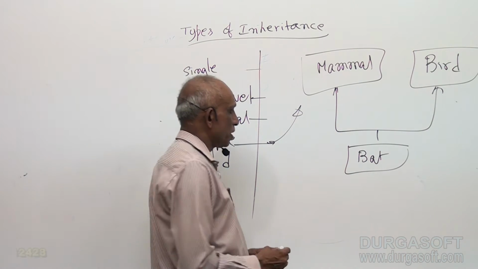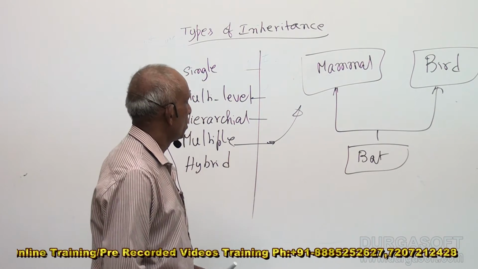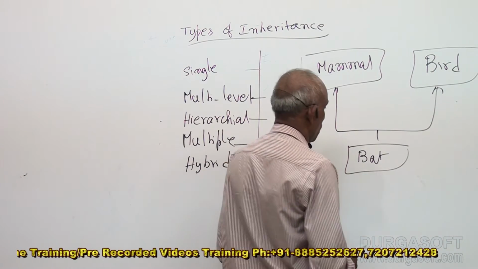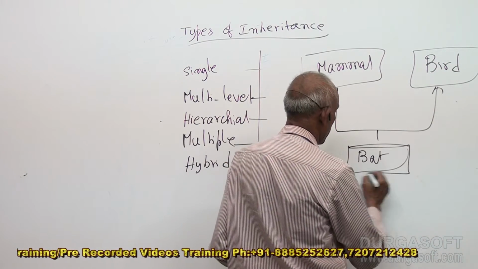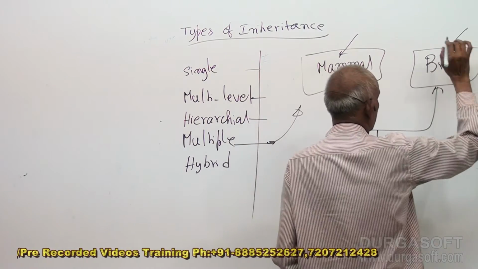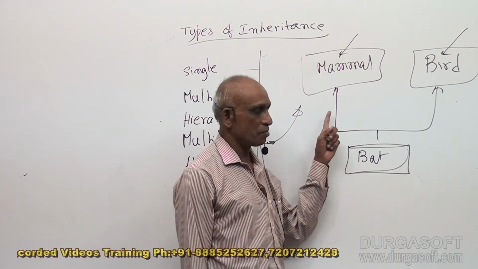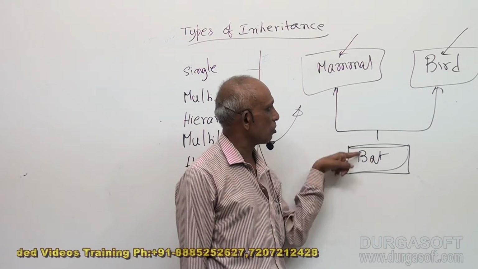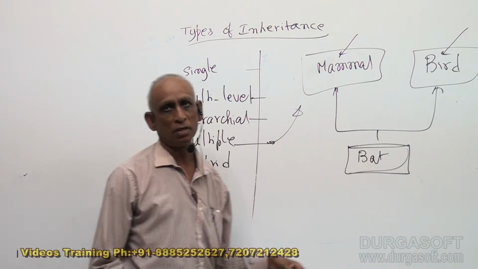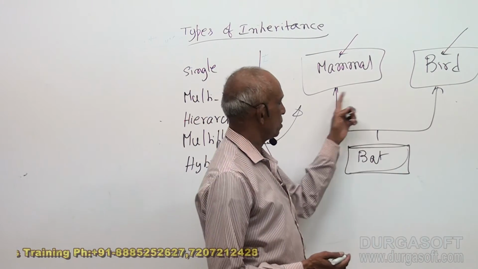But with this kind of multiple inheritance, there is a problem, because our intention here is to have a class which has some qualities of this and some of this. But in fact what we have is not some of this but all of this. You get the whole of this and the whole of this. That is not always desirable. We want some of this and some of this.